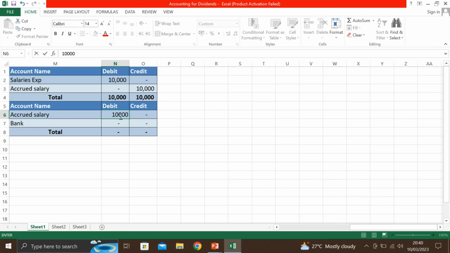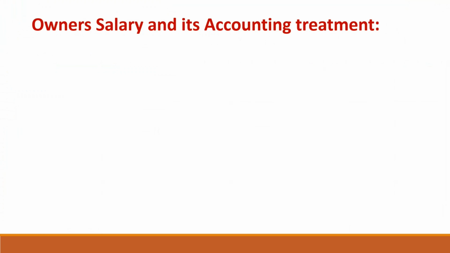Okay, here we have supposed the salary amount of same like 10,000. So this will be the accounting entries to record owner's salary. Same like employee salary, it will be recorded. Now just take a moment and review what important things we have discussed.